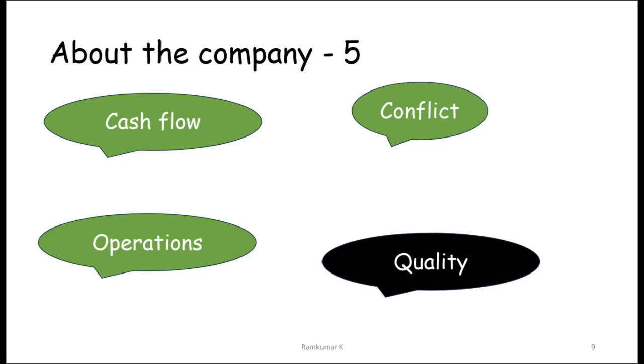Now we look at the quality and operations. As we mentioned earlier, although IT changes have to be done based on the requirements given by the regulator, they have to ensure that the operations are kept smooth without any hiccups or hanging of the system. So topmost quality has to be maintained in terms of delivery of quality services through the IT system or IT stack used by them. This includes software, that is application, as well as the hardware, as well as the network. So it's a whole gamut of activity from the IT point of view that needs to be kept up and running and smooth.